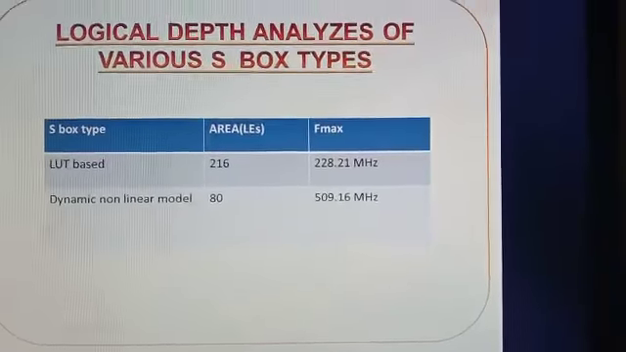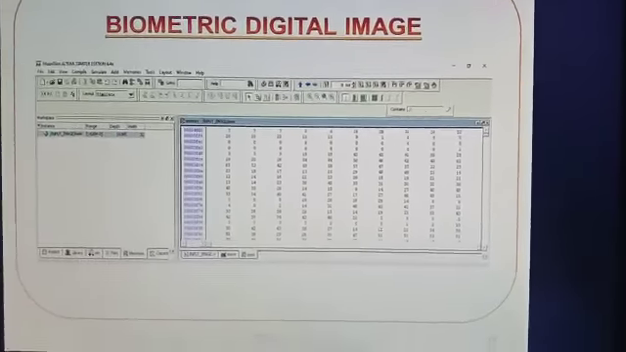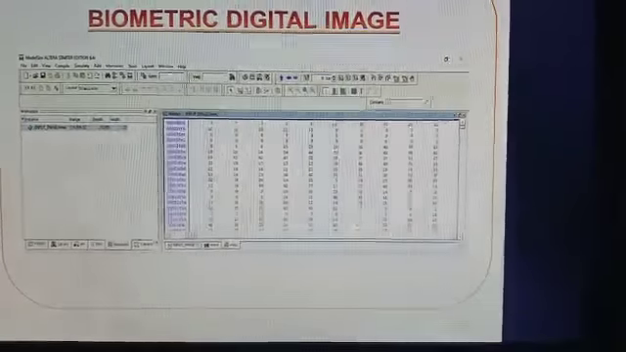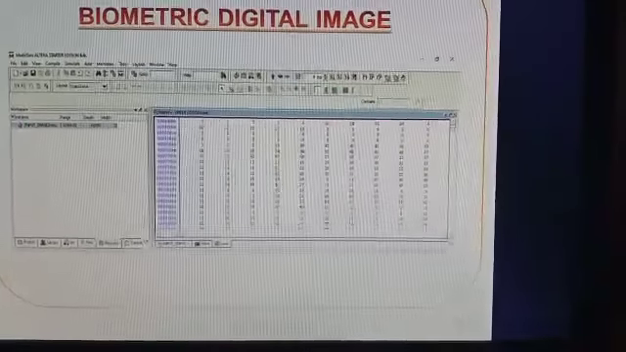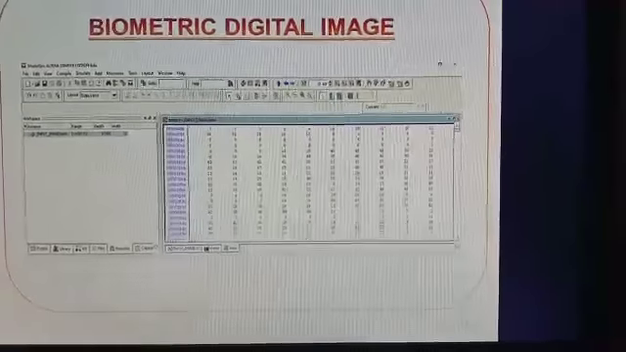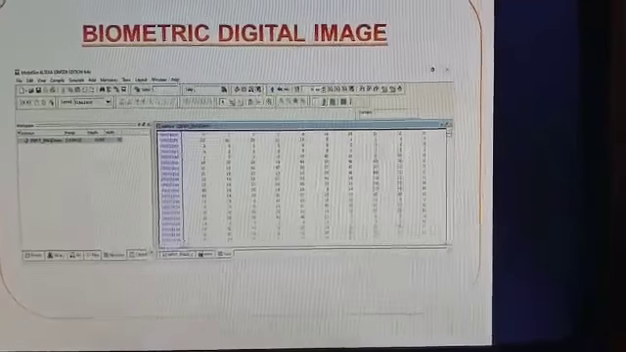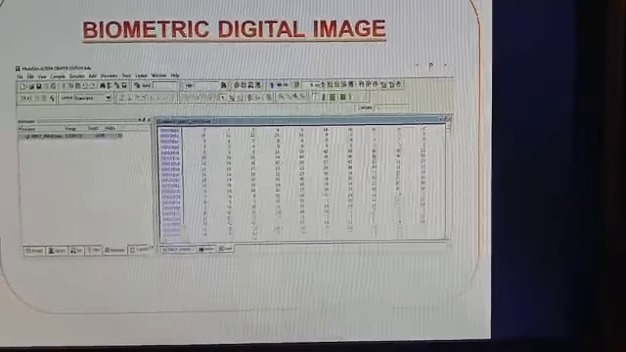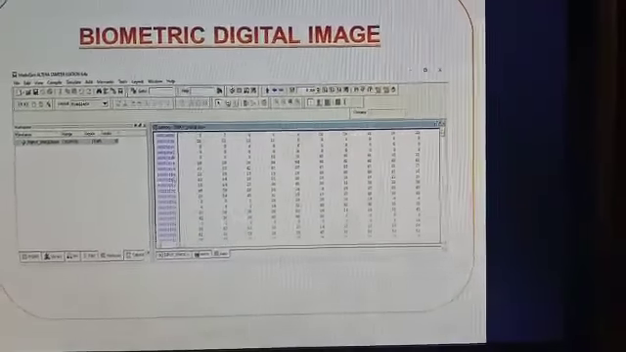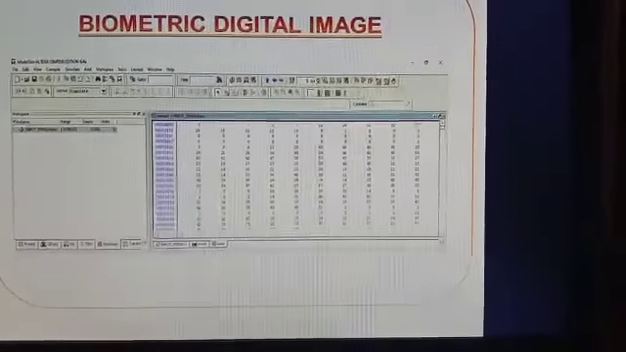This is the biometric digital image. Based on our biometric information, it is converted into bitstreams and the password is selected randomly as any of the 6 or 8 digits based on our requirements.